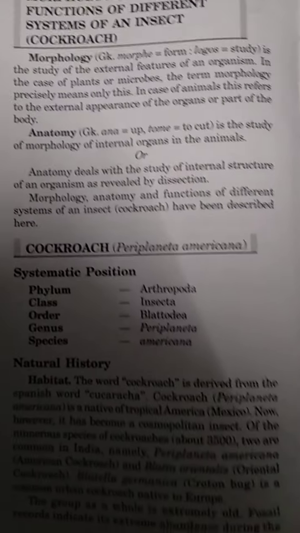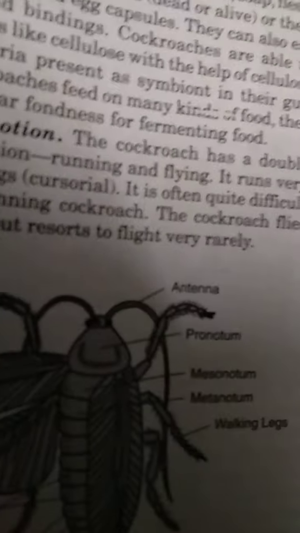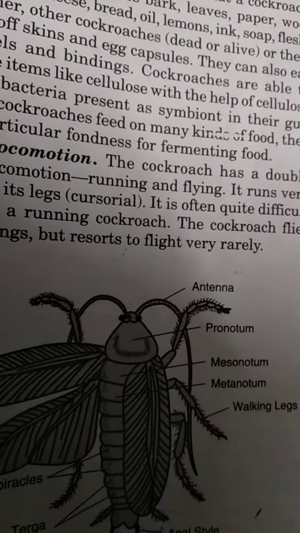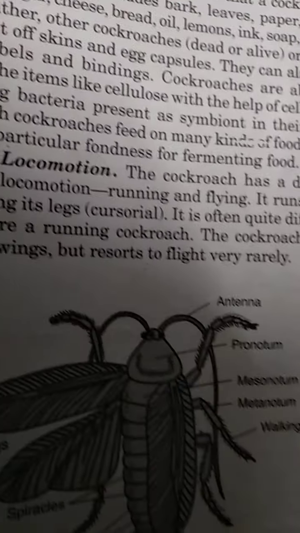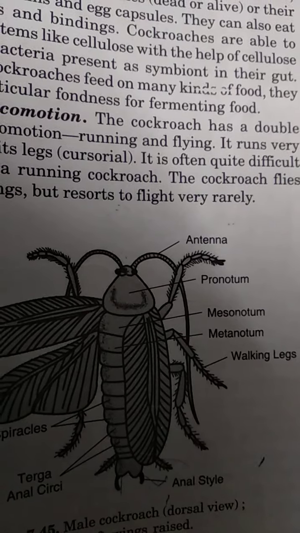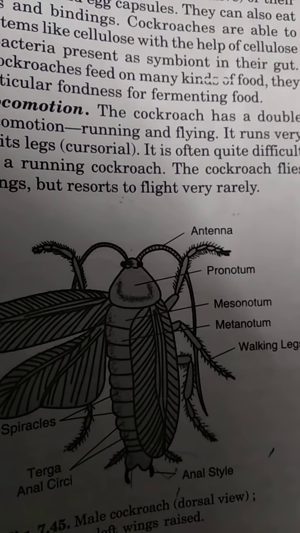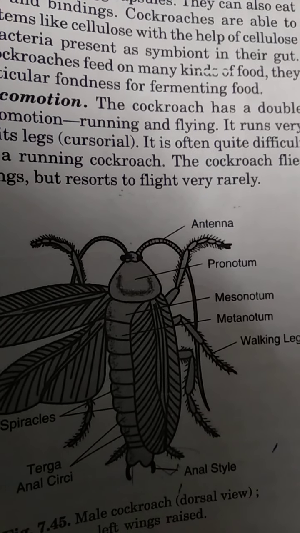Now, fossil study also explains that these cockroaches were there in the Carboniferous period about 350 million years ago. And these ancient cockroaches had the ability to fly. So they were the first flying animals.